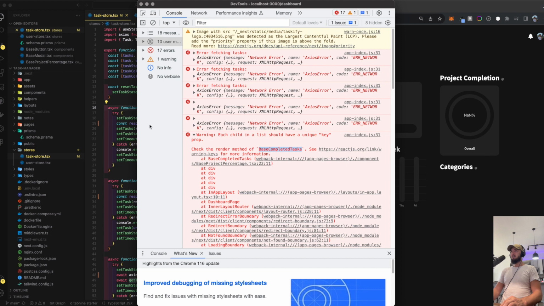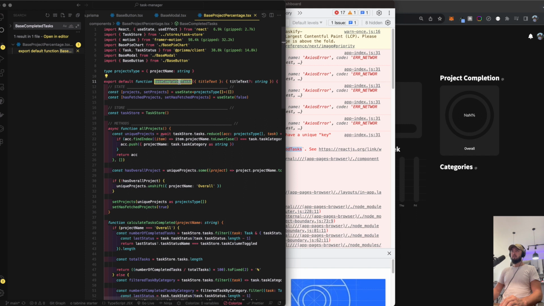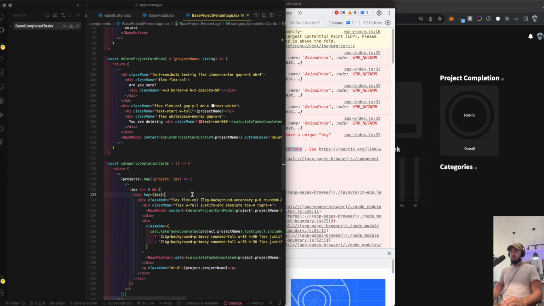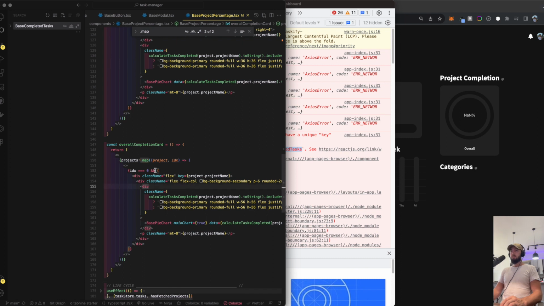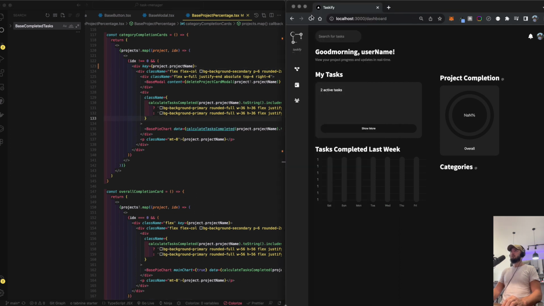I guess we don't have that. Base completed task. Where is that? Exported. Oh, I see. We never renamed that to base project. Percentage, I think, right? Okay, so what was the error for here? We have a dot map without the right keys. Let's see, dot map. Oh, looks like this is the guilty one. No, they have it here. And let's even do project name here. Boom.